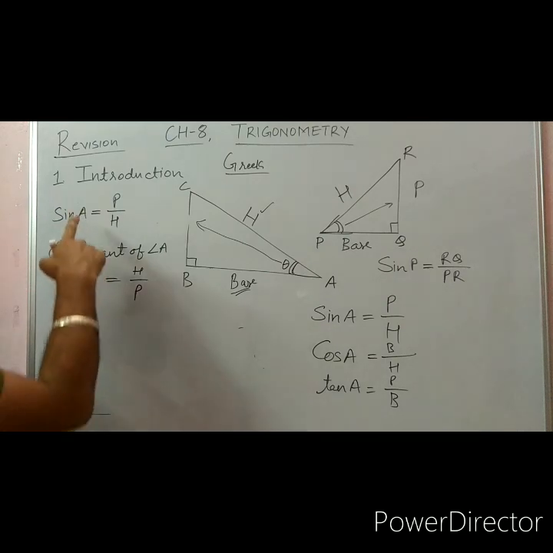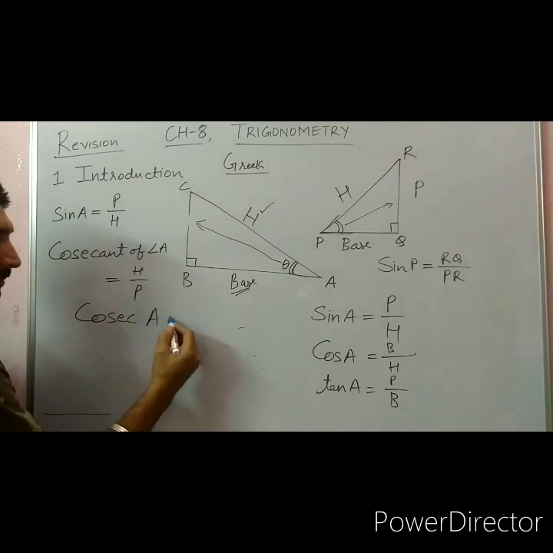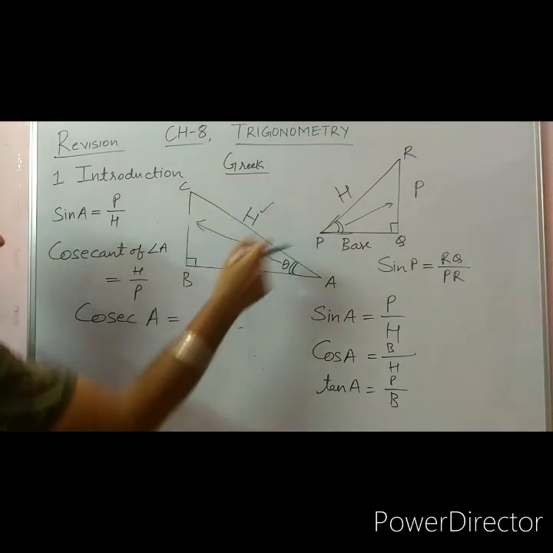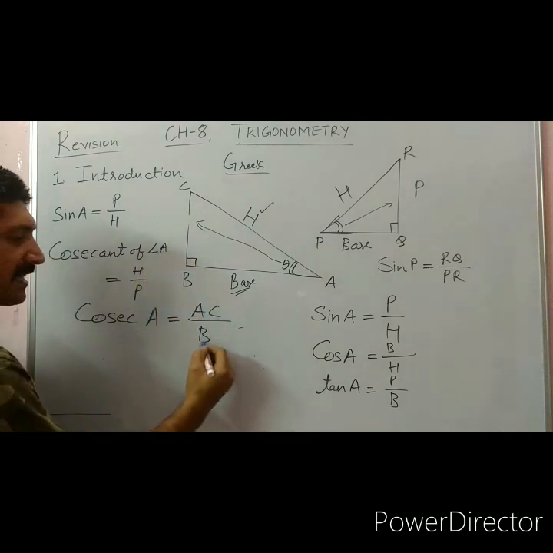So we are writing in short form cosecant of A, that is H, that is hypotenuse AC, and P is BC here.